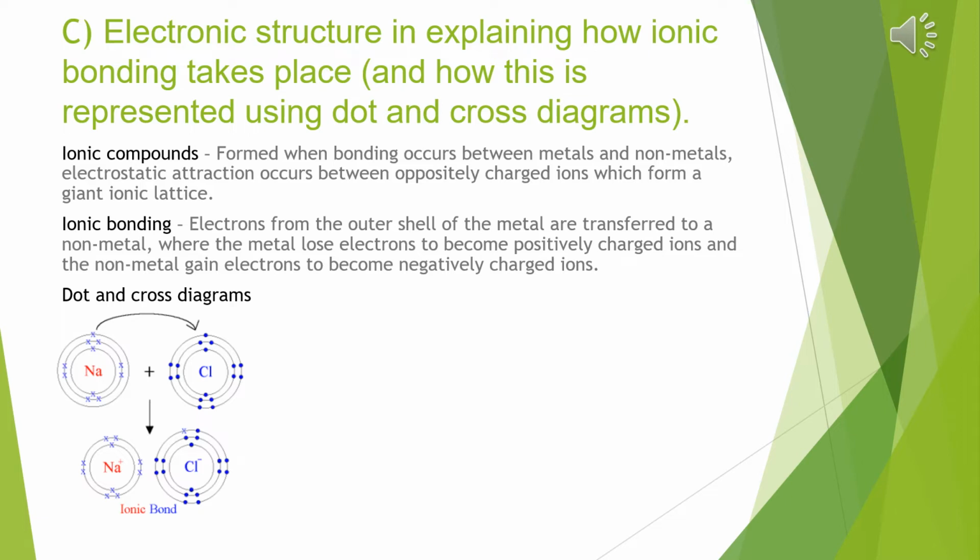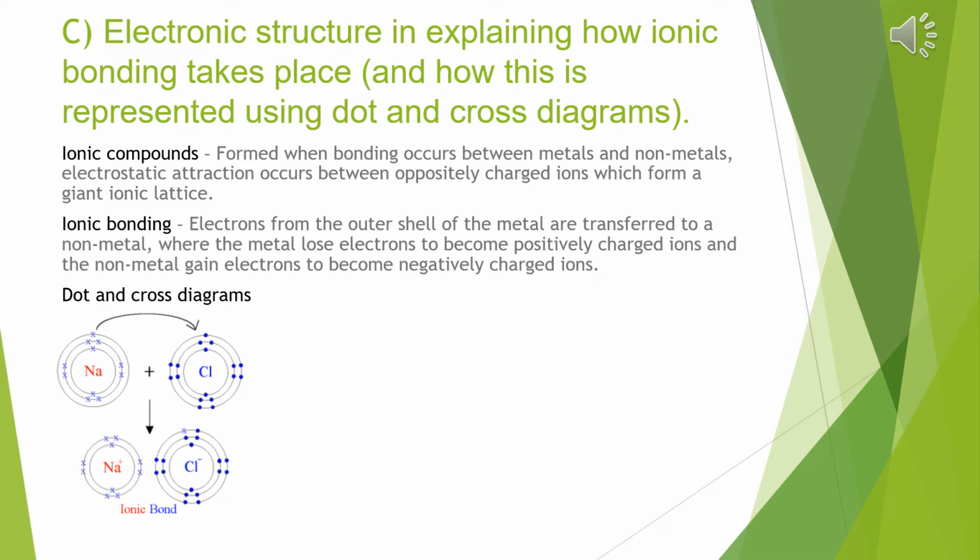So we can use dot and cross diagrams to show how this happens. Below we have sodium and chlorine, where sodium is the metal, and we can see in its outer shell we have one electron. The sodium loses this electron to have a full outer shell and transfers it to the chlorine, which gains one electron, therefore having a full outer shell, where there are sodium plus and chlorine minus ions to form the ionic compound.